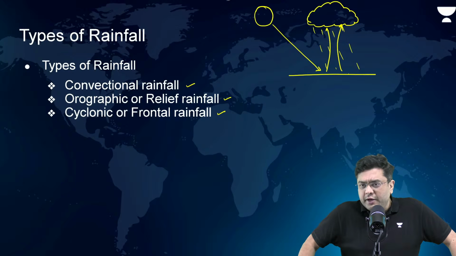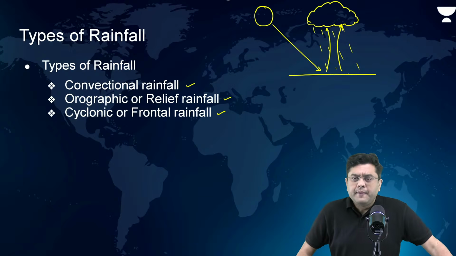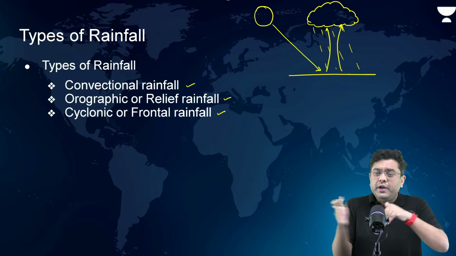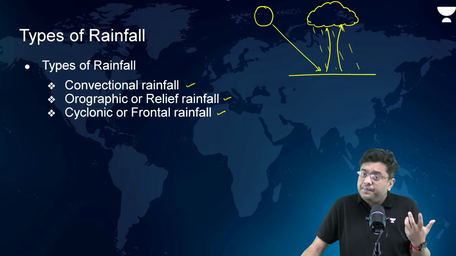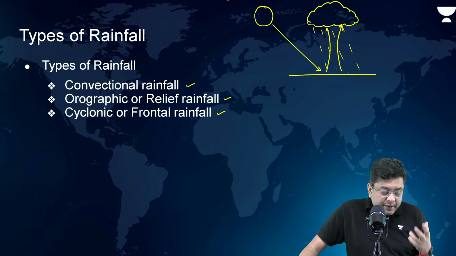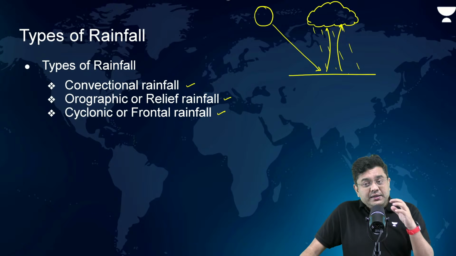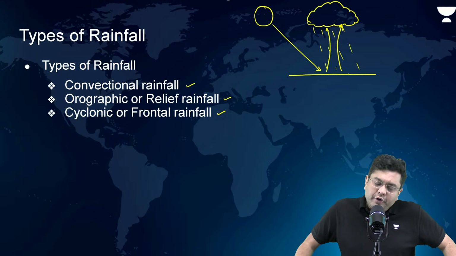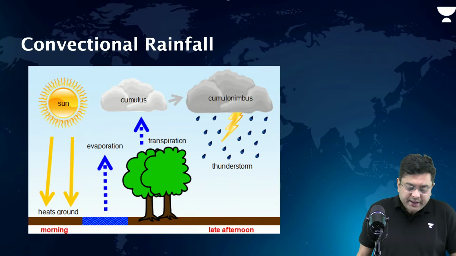That is convectional rainfall. Then, orographic or relief: moist air is coming, and there is a physical barrier like a mountain or a plateau. It hits it, is forced to rise up, loses temperature, and forms clouds. Then cyclonic or frontal, the warm or the cold front. Remember, in warm and cold fronts, we discussed the rainfall associated with frontal rainfall. Let us take a look at each one of them in slightly greater detail.